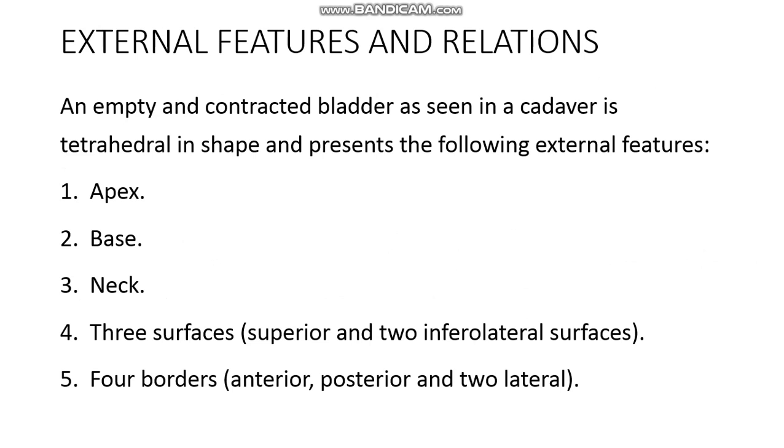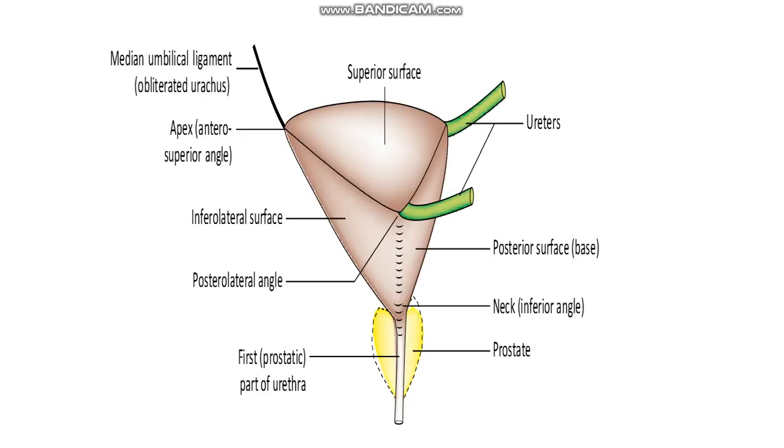First, the apex; second, the base; third, the neck; fourth, three surfaces, that is one superior and two inferolateral surfaces; and fifth, four borders: the anterior border, the posterior border, and two lateral borders. These are the important external features of the bladder when it is empty.